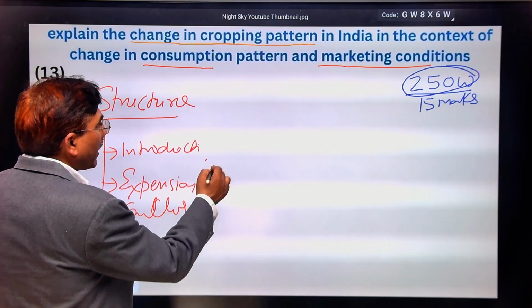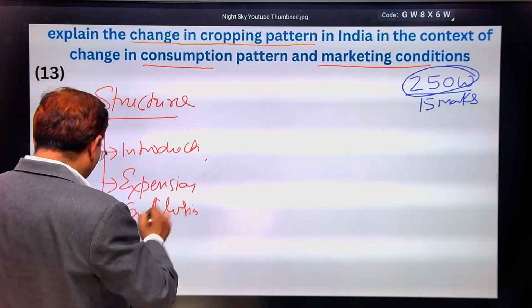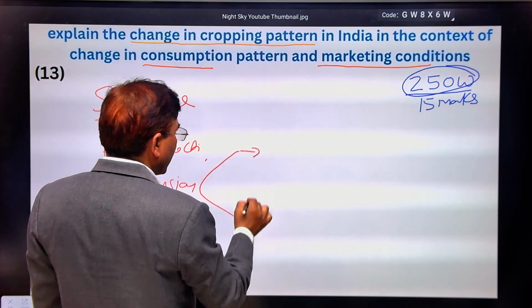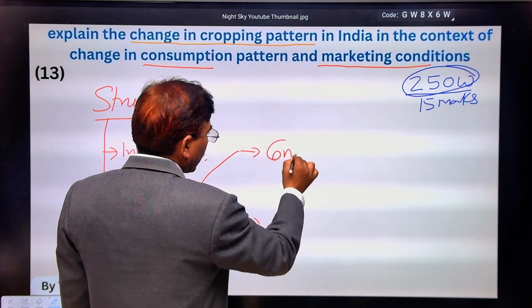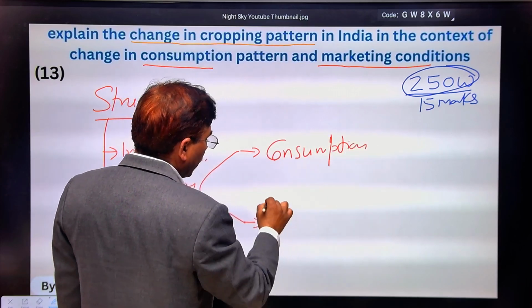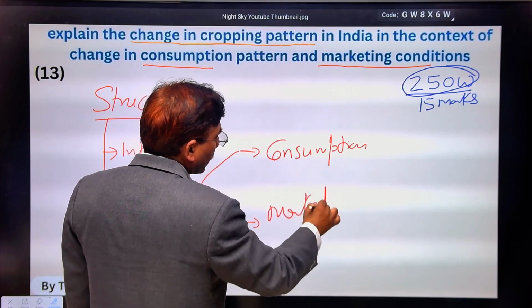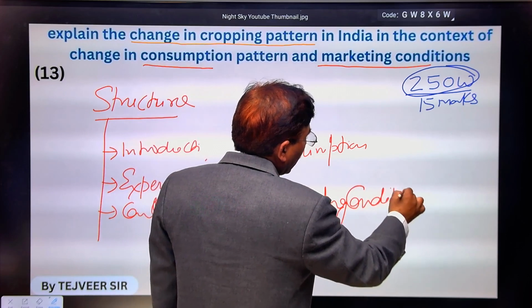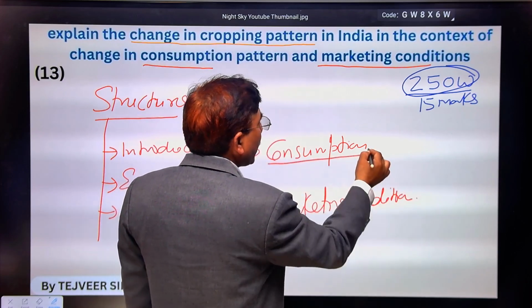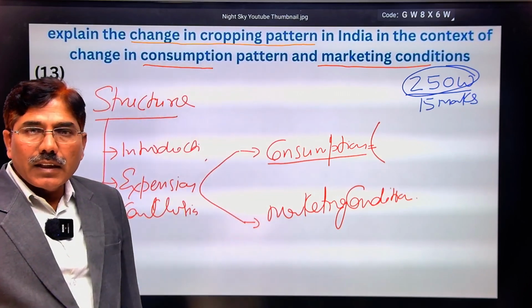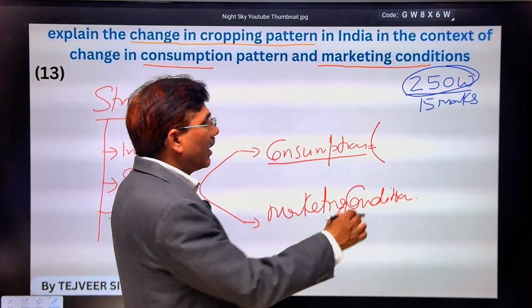In the explanation, there are two main points where you have to focus: first is consumption pattern, second one is marketing conditions. In consumption pattern, what will you say? Changing dietary pattern because of change in income.